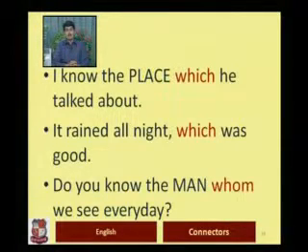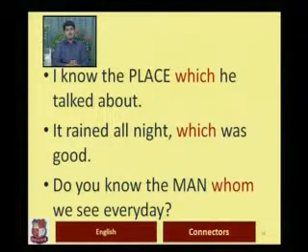It rained all night, which was good. Look at the second sentence. This is a special use of which. It is, of course, a relative pronoun, but probably you will face this question. You would be wondering what which relates to, because there is nothing capitalized here, and probably there is no express object to which it relates.